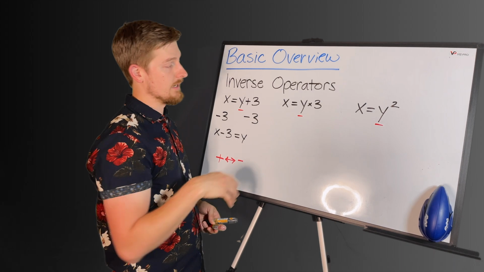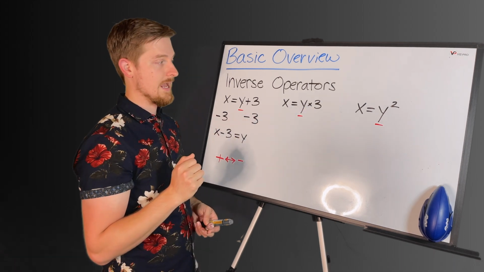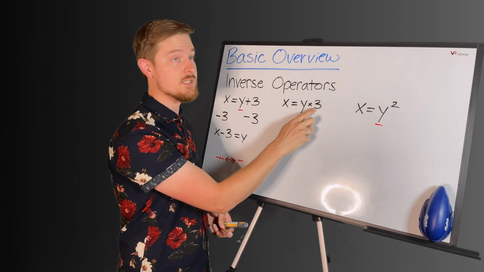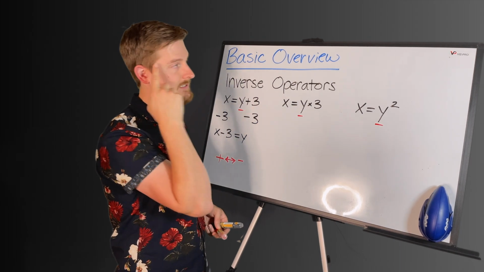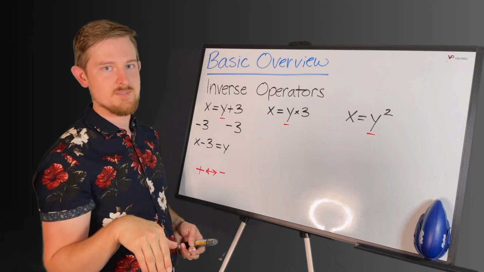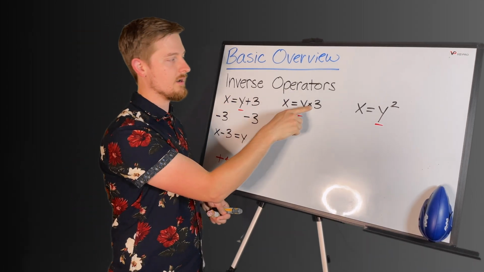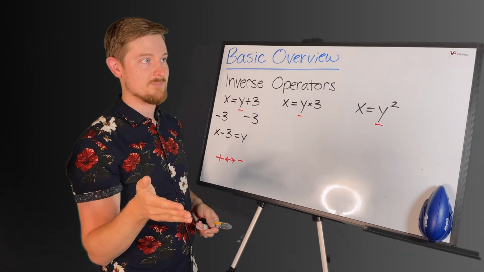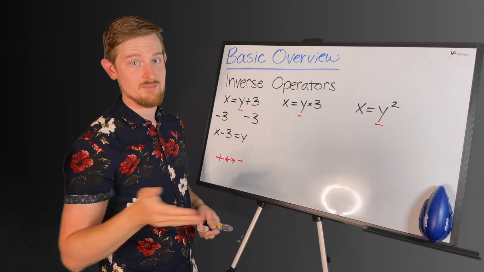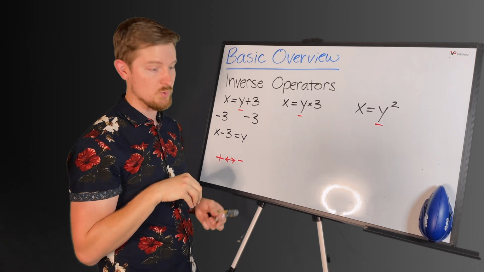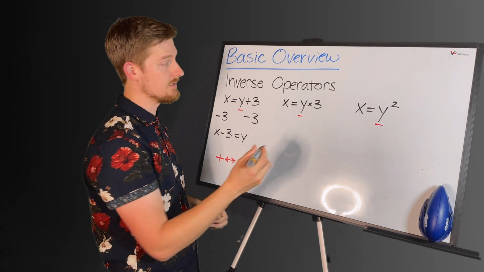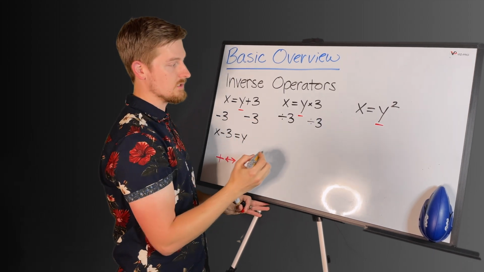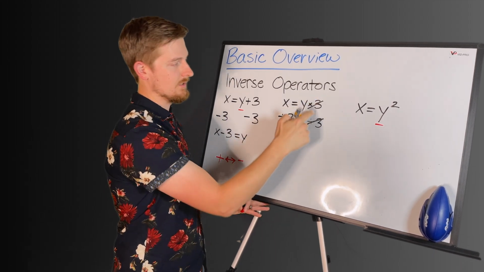Now the next one that I want to look at is this multiply by 3. We're going to ask ourselves again, I want to move this 3 over to the other side, so I have to undo multiplication. So I ask myself, what's the opposite of multiplying? What is the inverse operator of a multiplication symbol? And that is a division symbol. If I'm multiplying something 3 times, if I divide something 3 times, that's going to undo what the multiplication is trying to do. So we're going to divide both sides by 3, and that's going to cancel this 3 out.